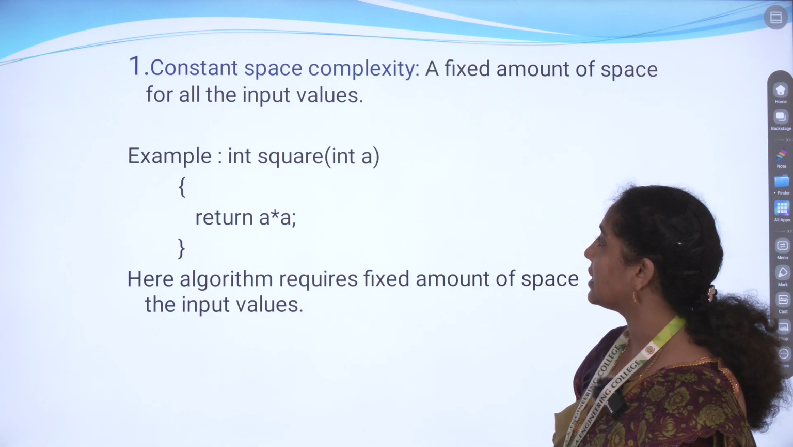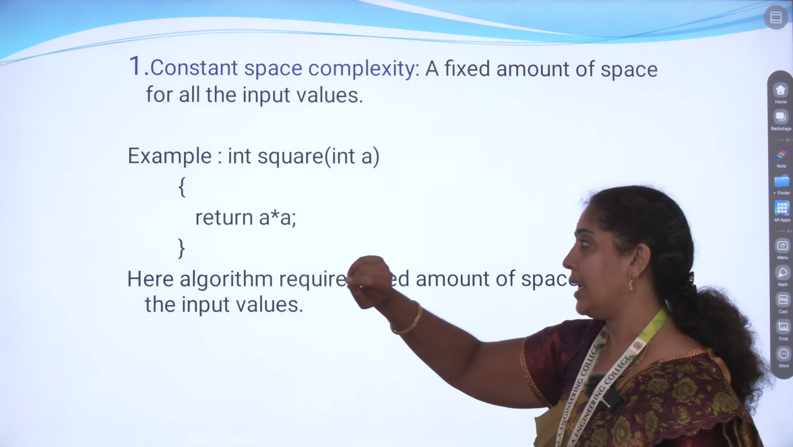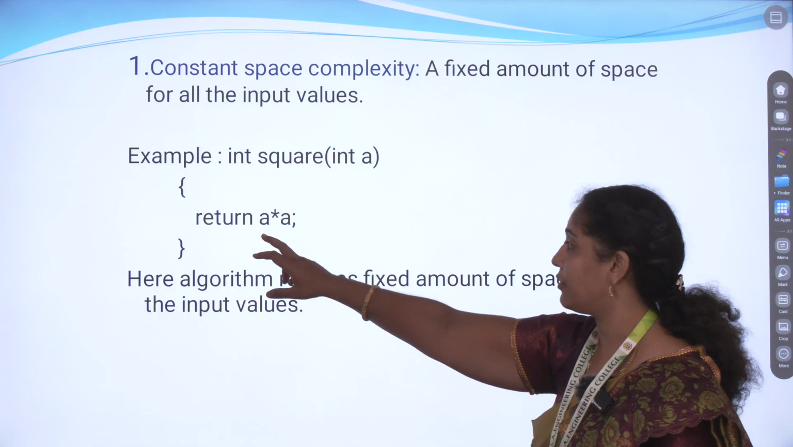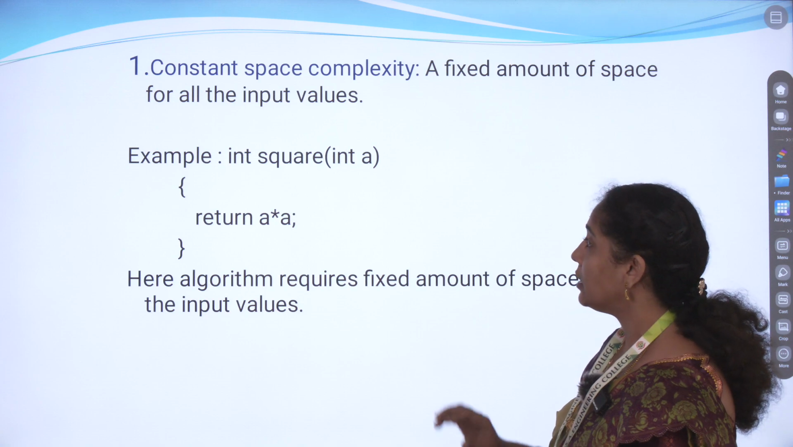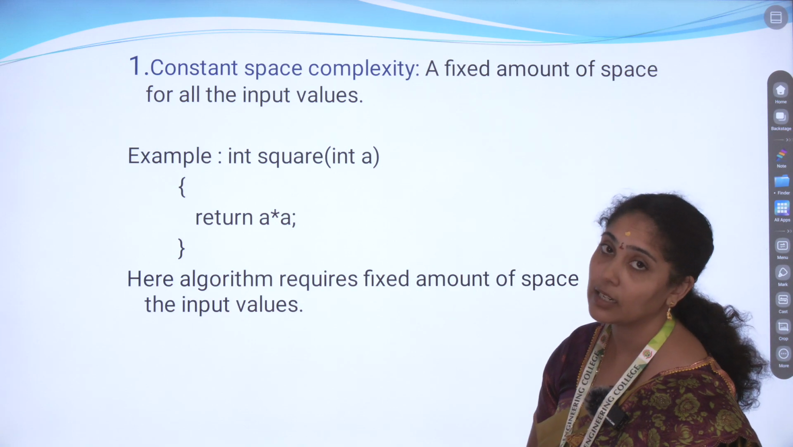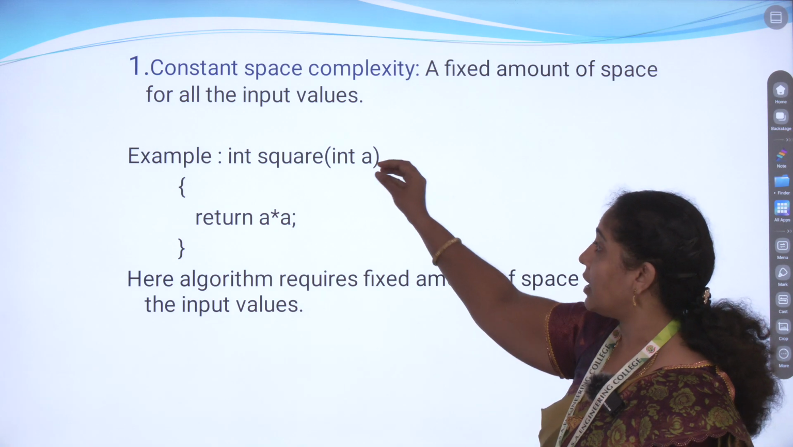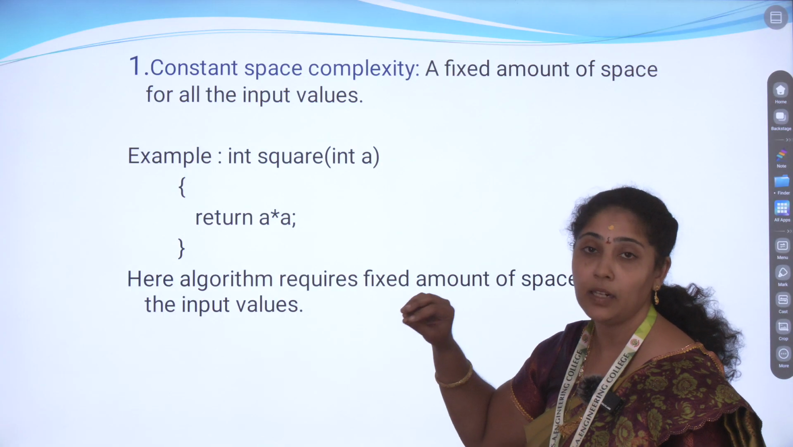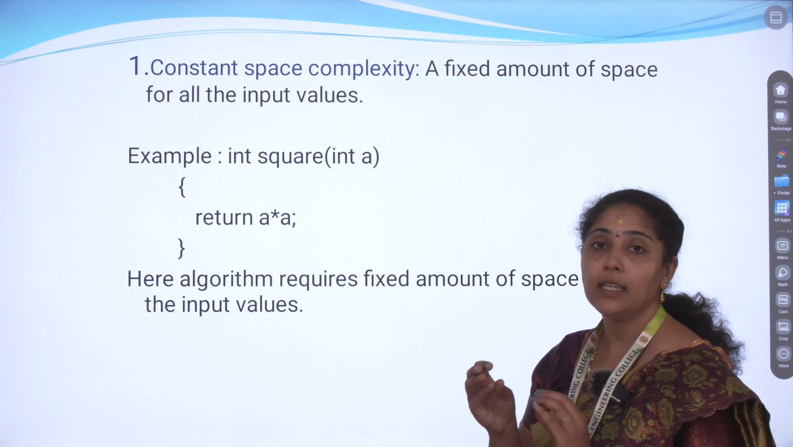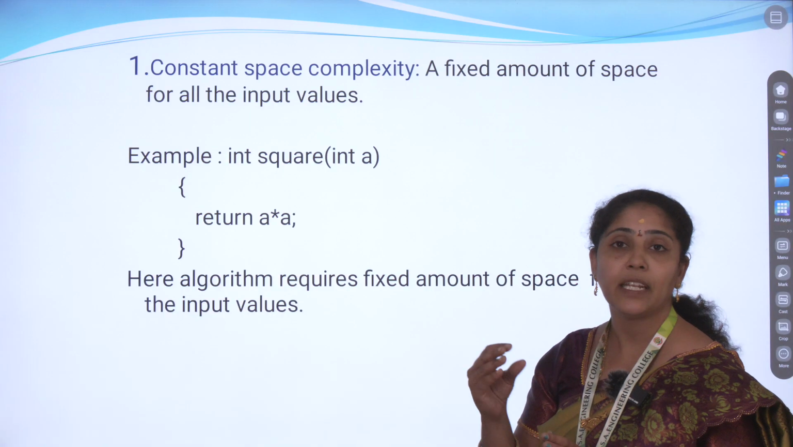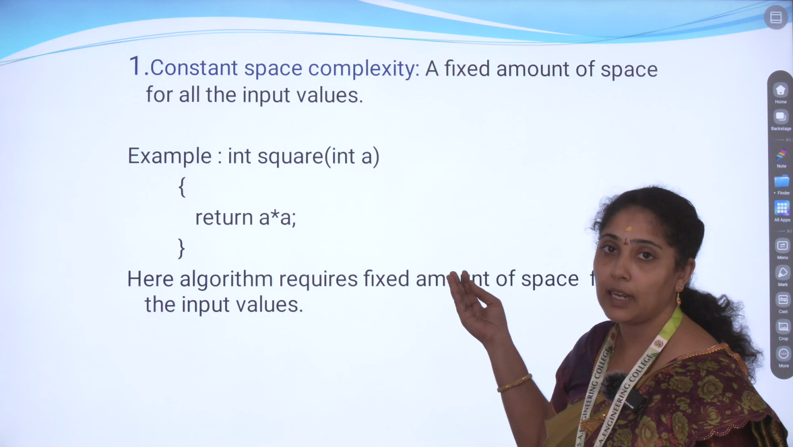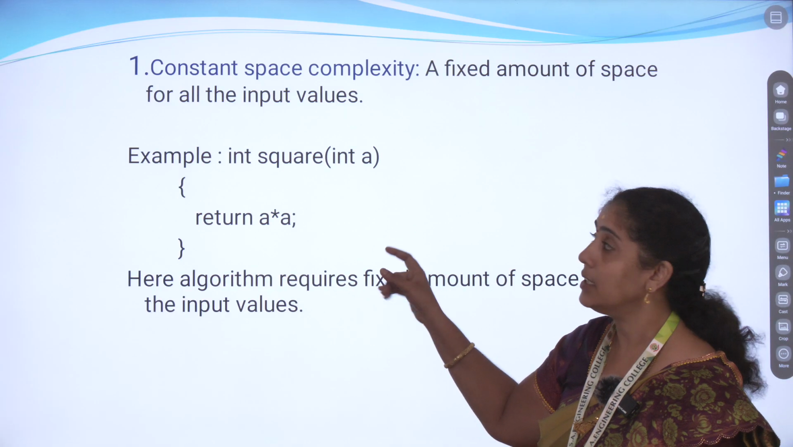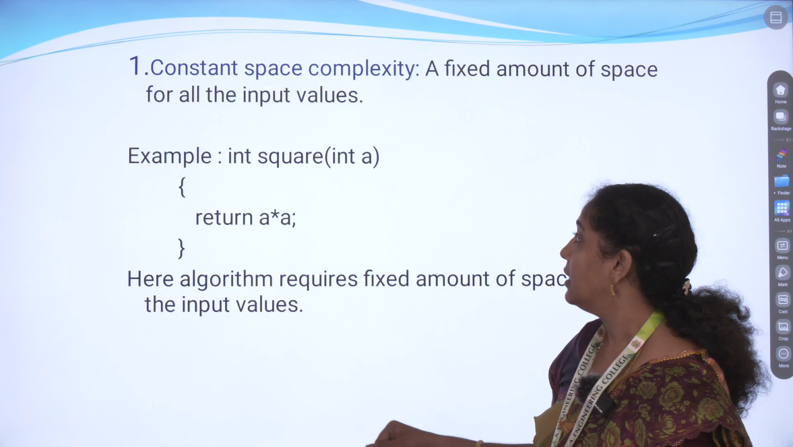See the example: int square(int a), where the function performs the multiplication a * a. This is an example of constant space, because here we are given one variable. The variable occupies only this many bytes. That never changes, and it never takes extra bytes of space. These kinds of things we call constant space.